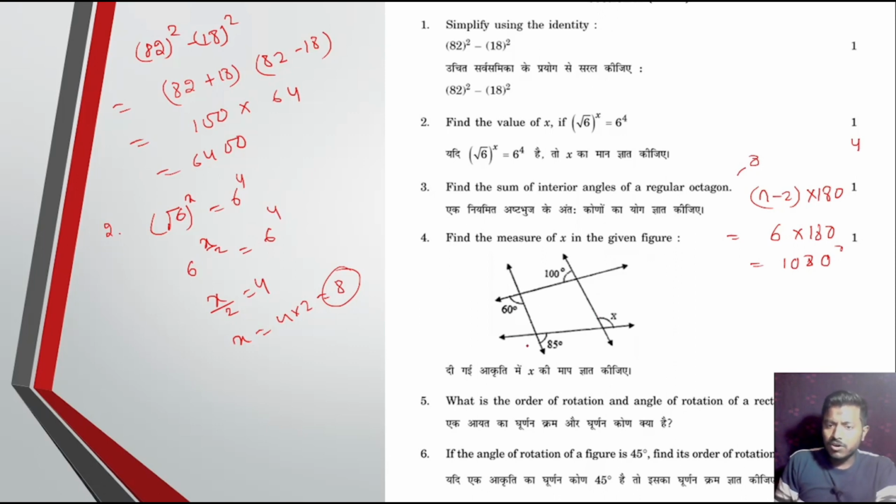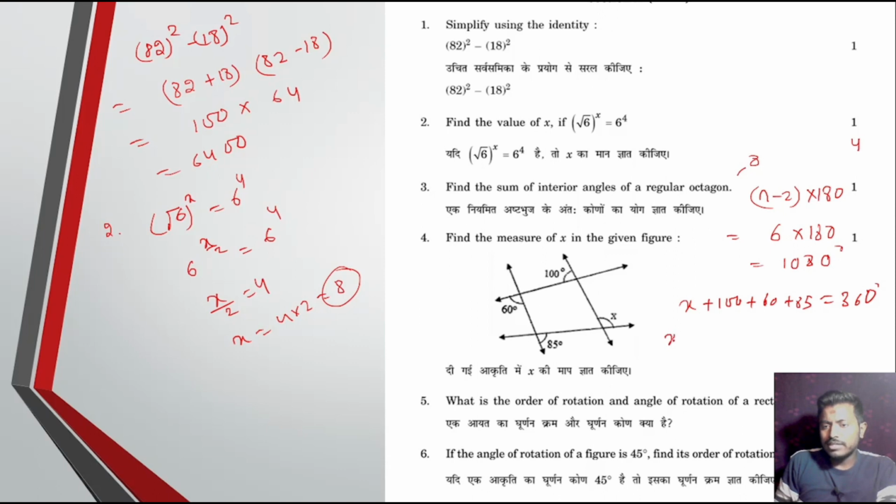Okay. We know that sum of the polygon exterior angle is equal to 360 degree. So we can write x plus 100 plus 60 plus 85 is equal to 360 degree.